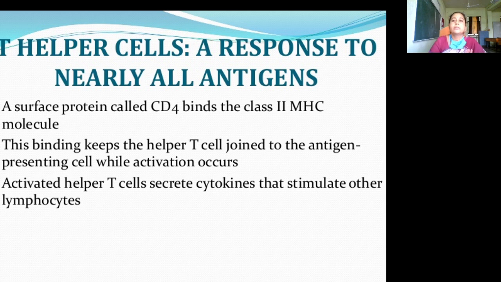The helper T cells respond to nearly all antigens. A surface protein called CD4 binds the class II MHC molecules. This binding keeps the helper T cells joined to the antigen presenting cell while activation occurs. Activated helper T cells secrete cytokines that stimulate other lymphocytes.